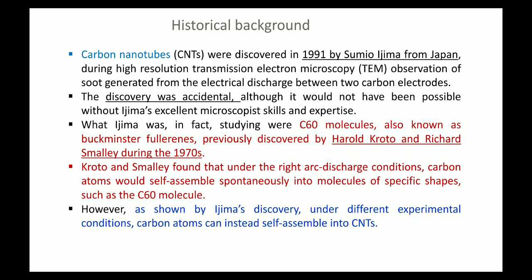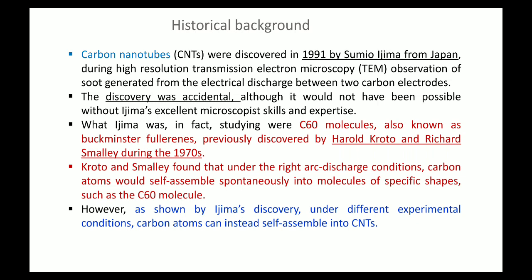I already discussed this in the history of nanomaterials, that Kroto and Smalley prepared the C60 molecule, that is fullerene, and for that they also got a Nobel Prize. And Iijima from Japan was also interested in preparing the C60 molecule using their technique.